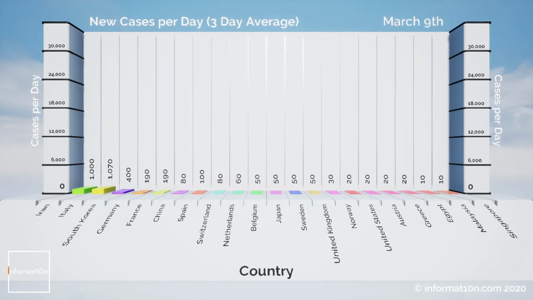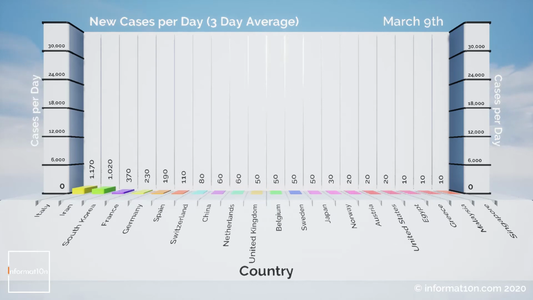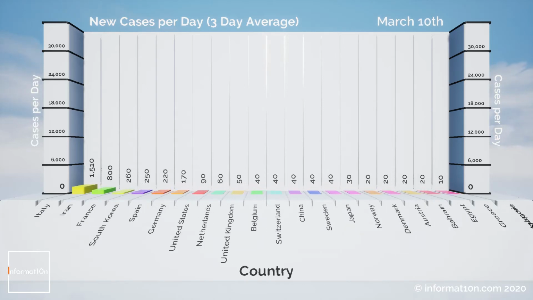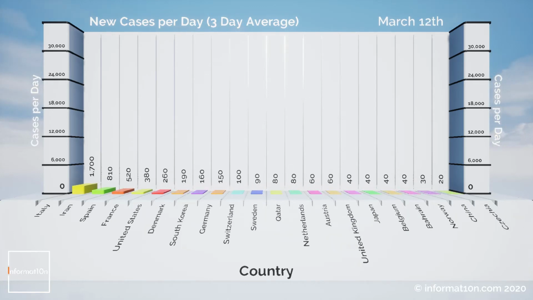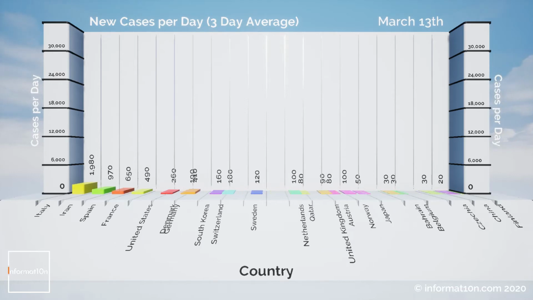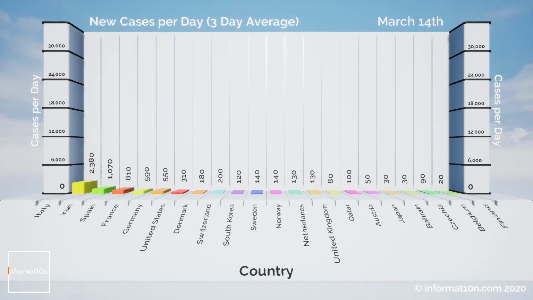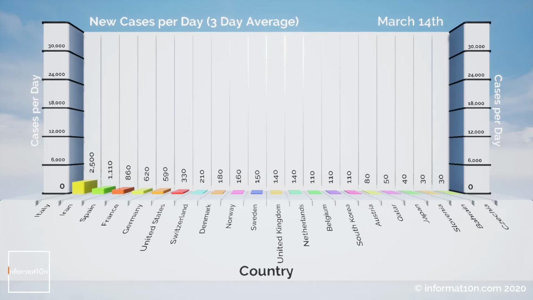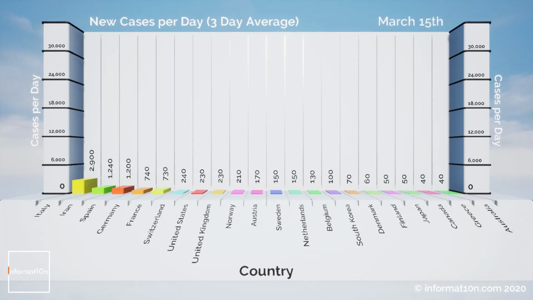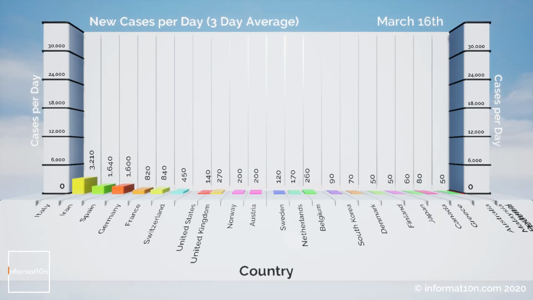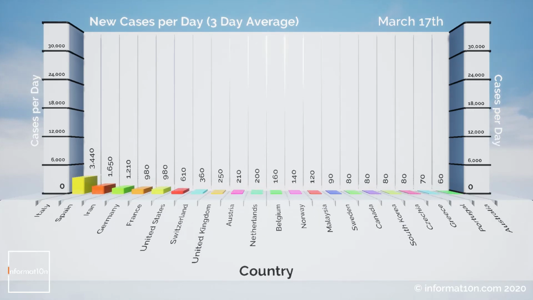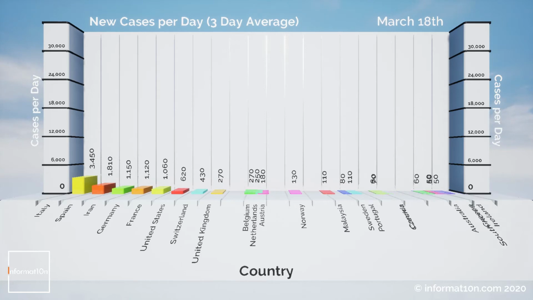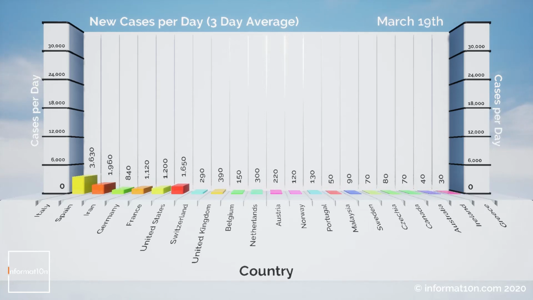So going back 1 month ago, starting with March the 8th, and you can see here that the number of cases per day in Italy and Iran, they have the highest rate of increase at the moment. Italy continuing to increase that rate of infection. Iran as well, you can see Spain as well gradually moving up the chart, and Germany, France, Switzerland, United Kingdom, Belgium, Austria, lots of European countries there gradually moving up the charts in terms of the daily number of new cases.